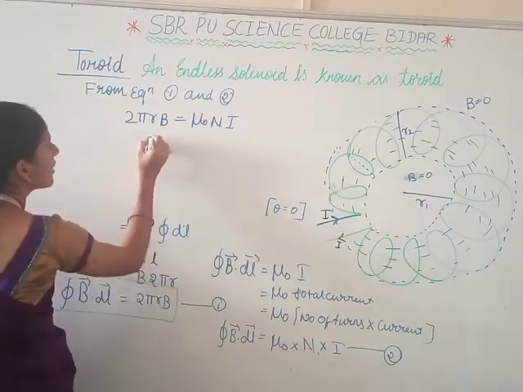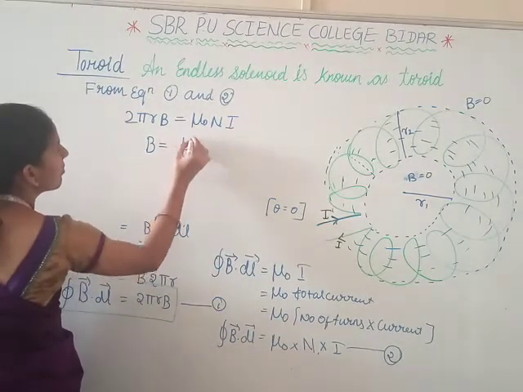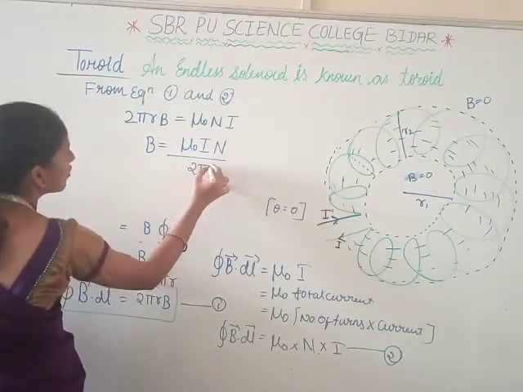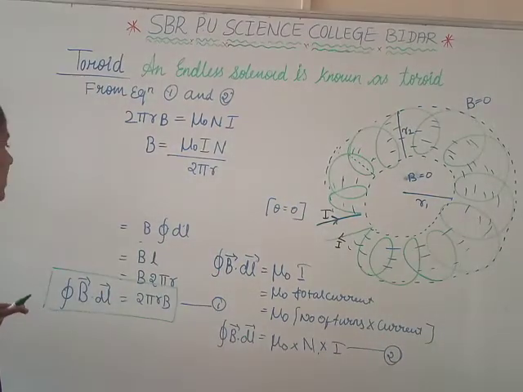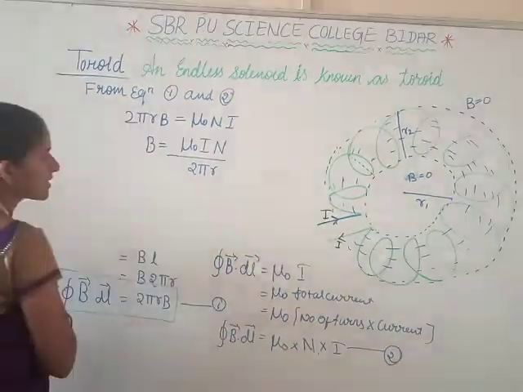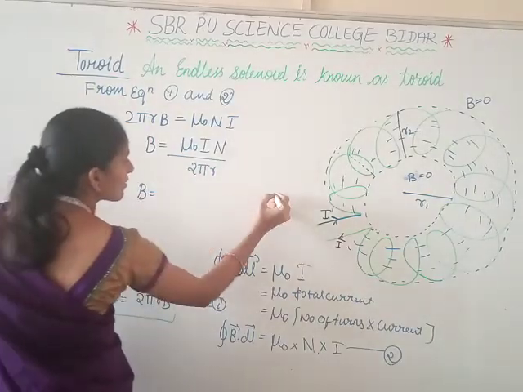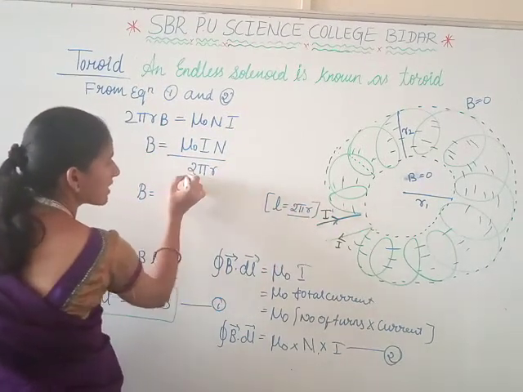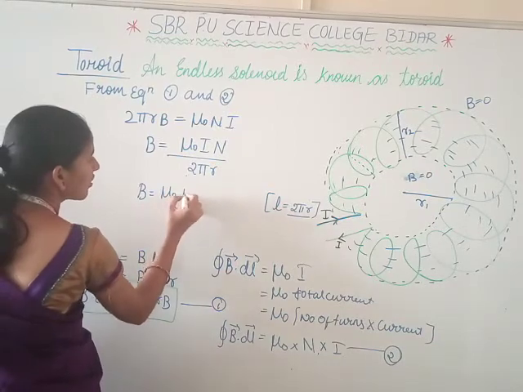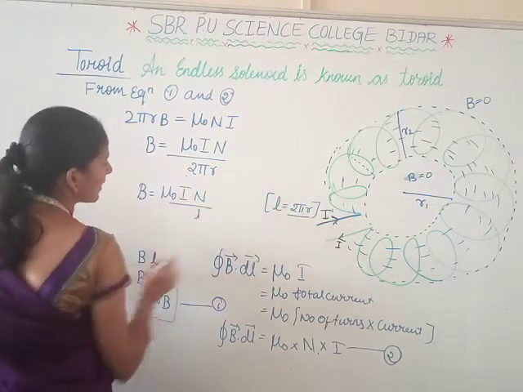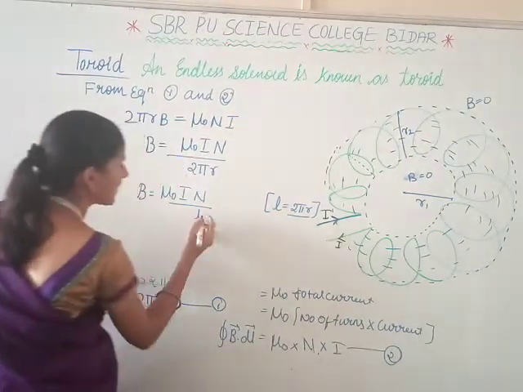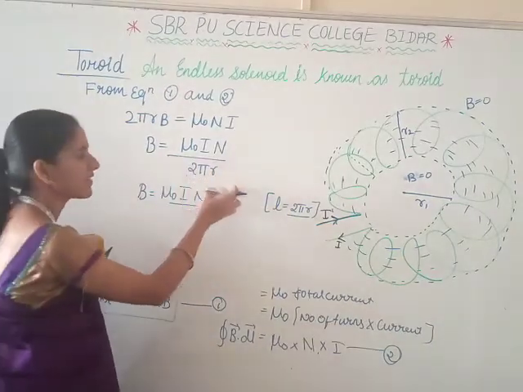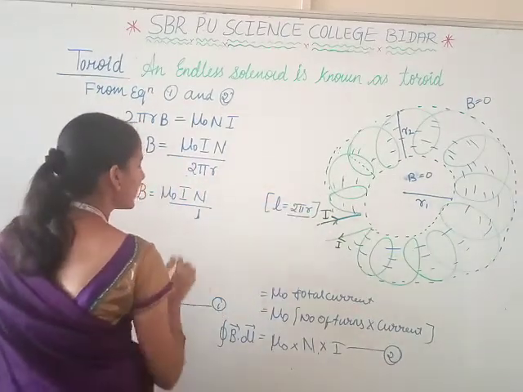Now what we have to find? We have to find the magnetic field B is equal to mu naught into I into N divided by the remaining term 2 pi r. We are taking the numerator on this side. We know 2 pi r is the circumference of a circle. Circumference of a circle we are taking as L is equal to 2 pi r. L is the length of a circle. Instead of L we have 2 pi r. That's why we are taking 2 pi r value as equal to L here.